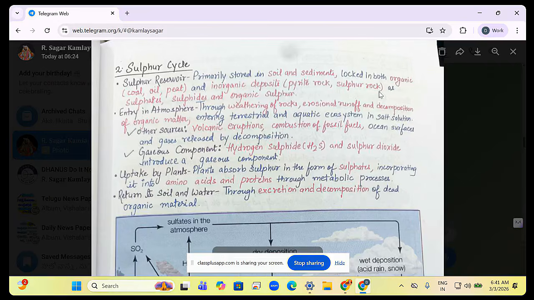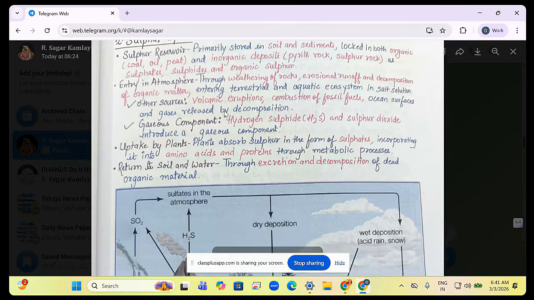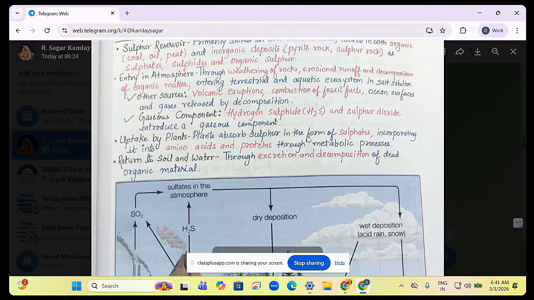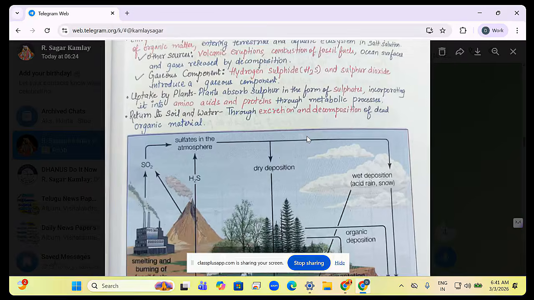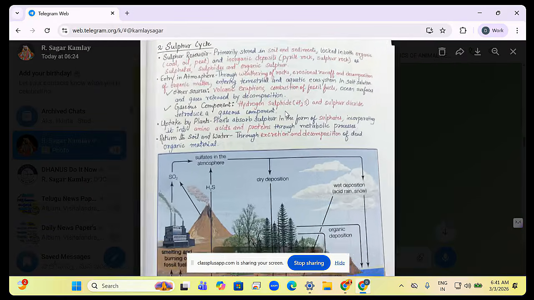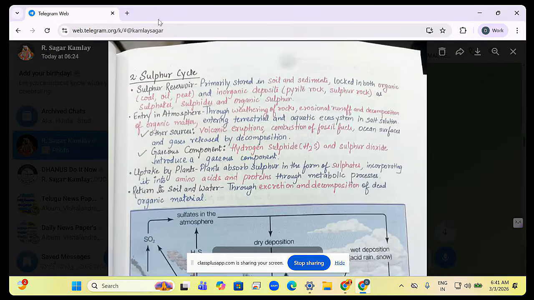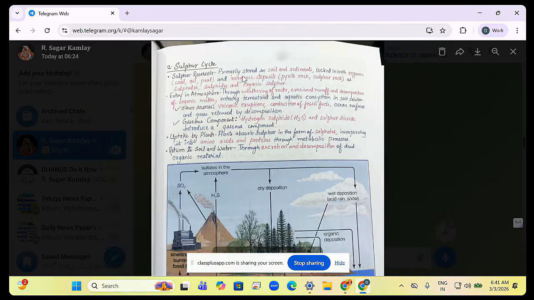They are in pyrite rock, sulfuric rock, right? Other sources are volcanic eruptions and combustion of fossil fuels. So these two are important. Sulfur is present in soil and sediments, whereas phosphorus is more in the earth crust. This is the thing that you have to remember.